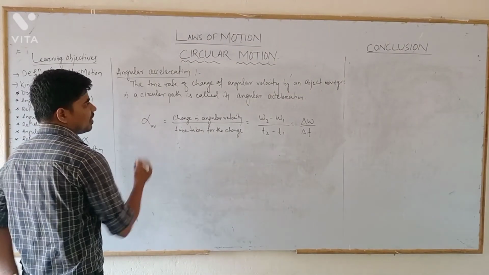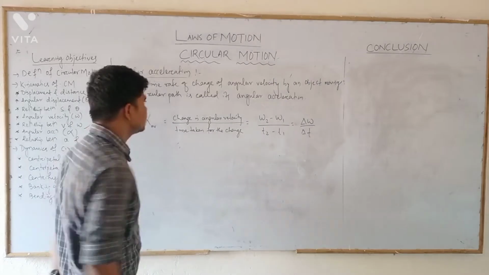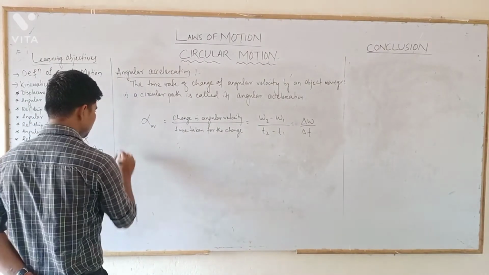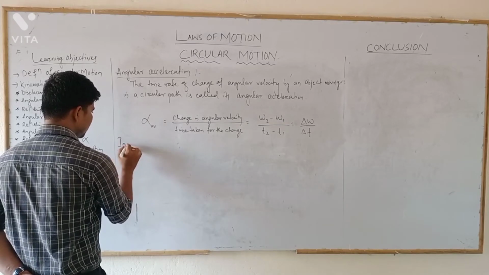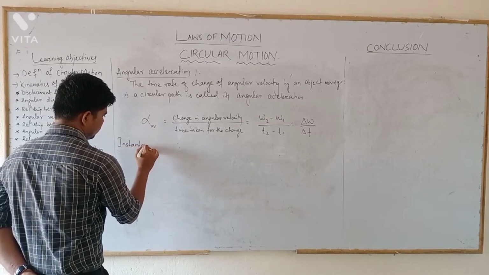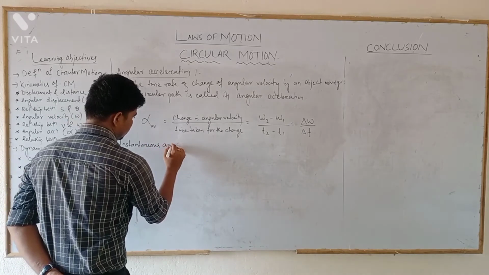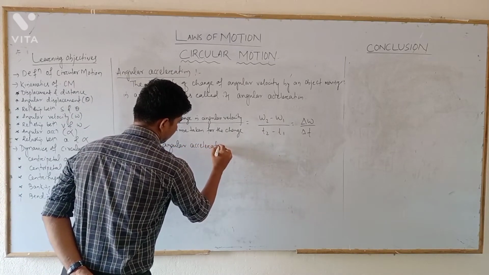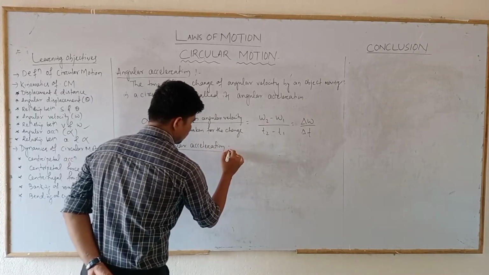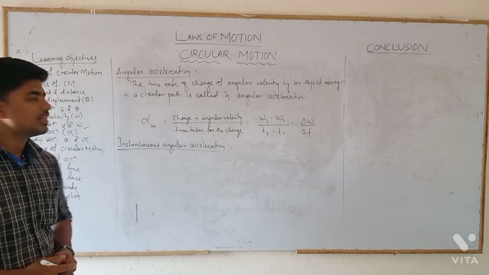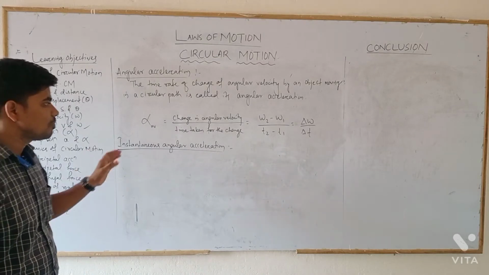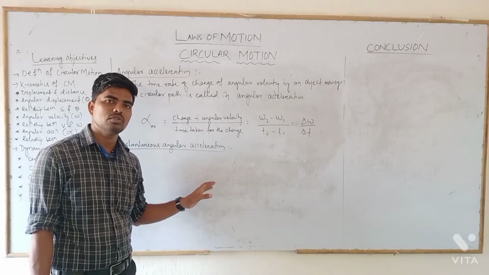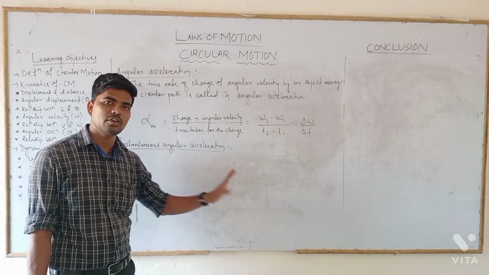So we can also define the instantaneous angular velocity. This is the average angular acceleration, and we can also define instantaneous angular acceleration. And what will be the definition? It is defined as the angular acceleration at any particular instant of time or at any particular position during the circular motion will be called the instantaneous angular acceleration.